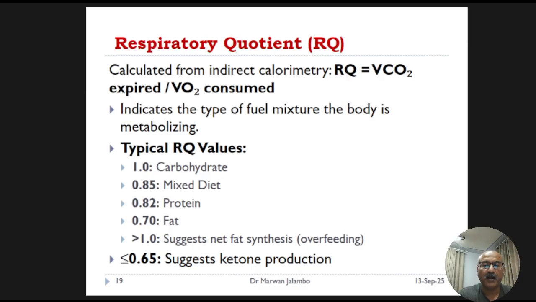0.85. Clinically, an RQ greater than 1 can be a red flag for overfeeding, as it suggests the body is converting excess carbohydrates into fat. A very low RQ below 0.7 can indicate ketosis, often from inadequate nutrient intake. While indirect calorimetry is a clinical standard, there are even more sophisticated methods used primarily in the research setting.